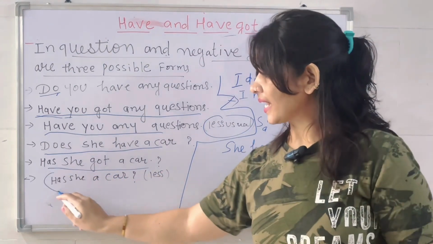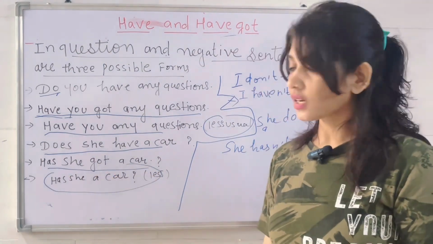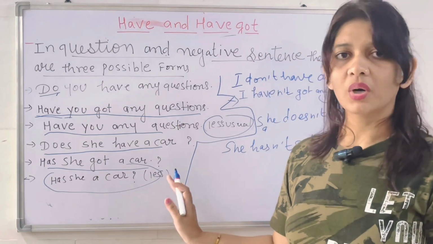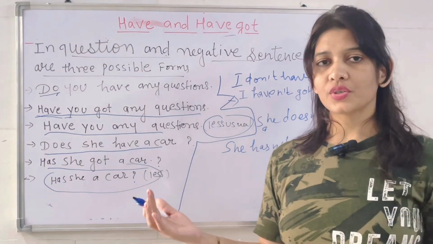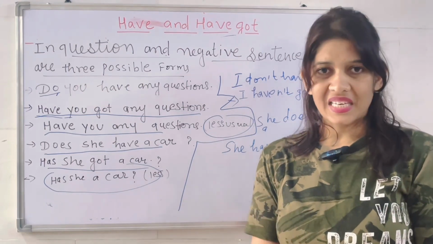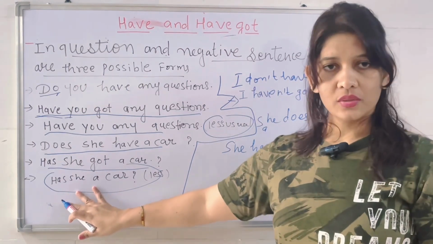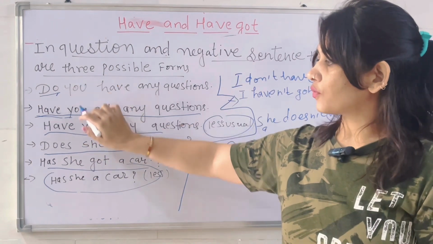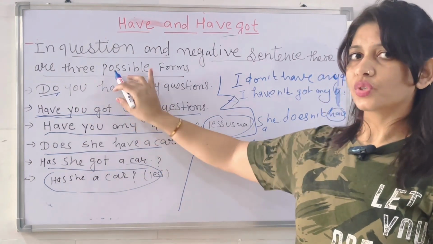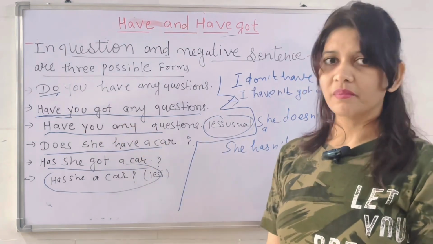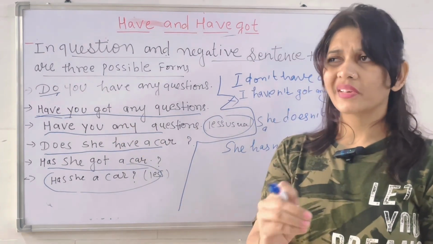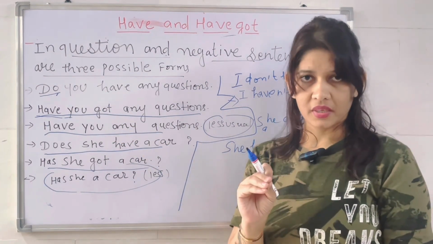And this is "Has she a car?" Very less useful. बहुत कम use होता है because it's not appropriate English. While you are speaking English, it's very less useful. So these are a few of the verbs which we generally use. Okay. For example, do you have? Mostly we use do, because commonly we say, do you have a car?